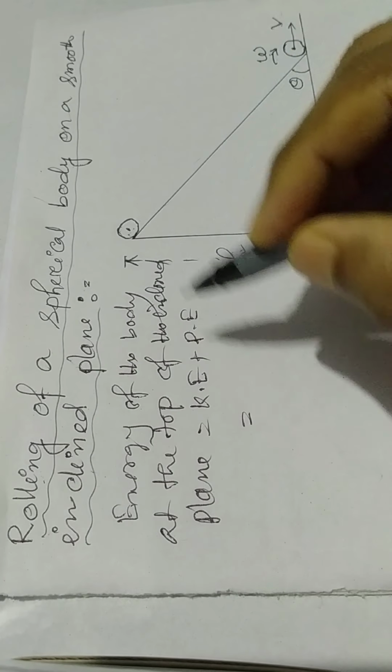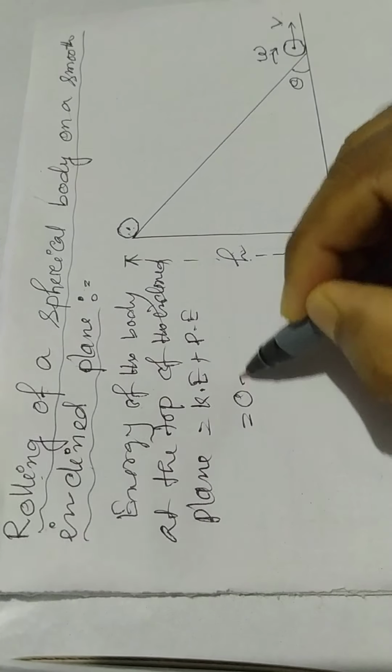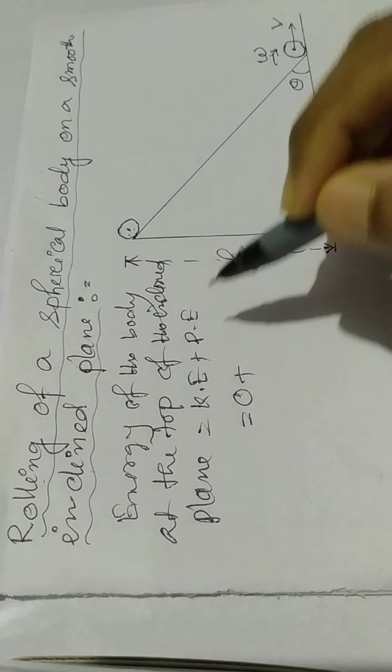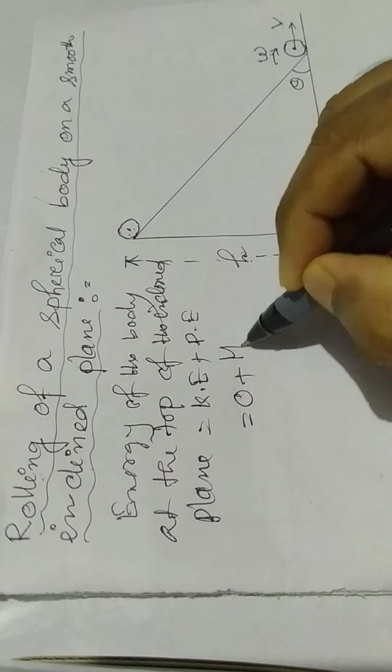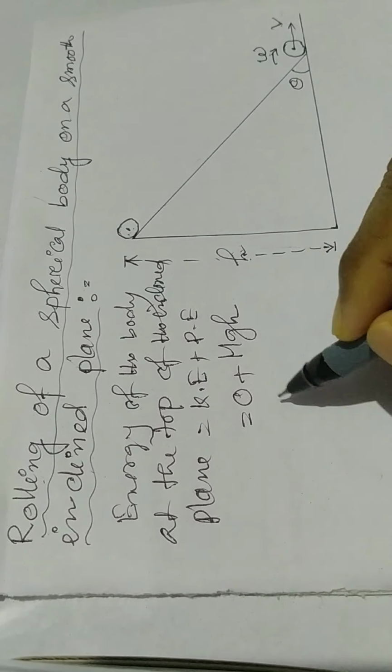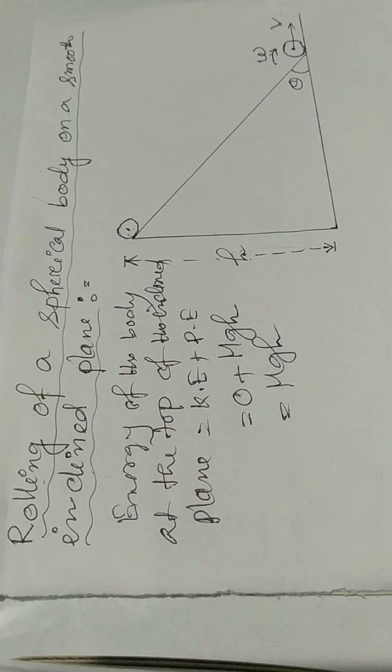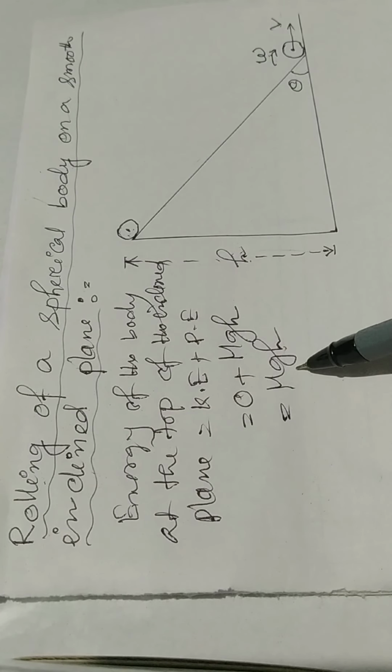Here kinetic energy is zero since the body is at rest, and potential energy, since the body is at height h, is mgh. So the potential energy of the body at the top of the inclined plane is mgh.